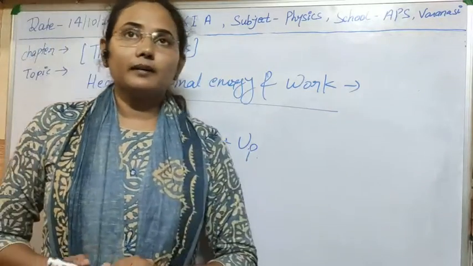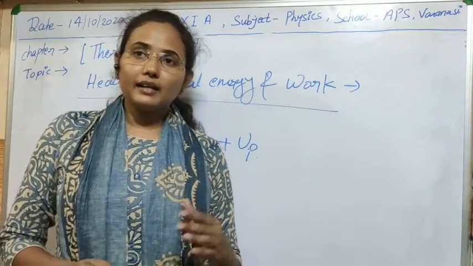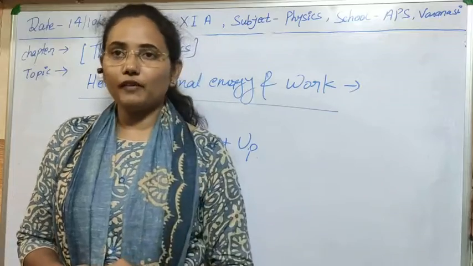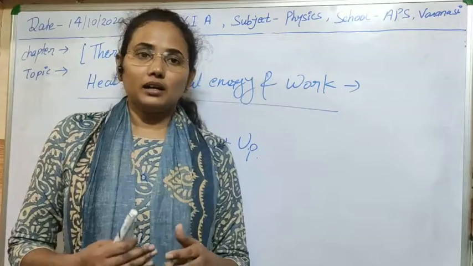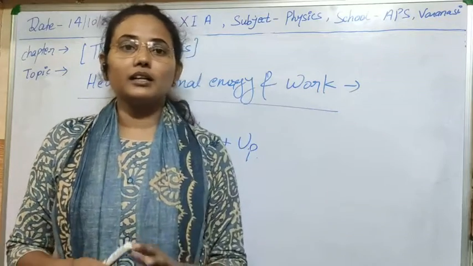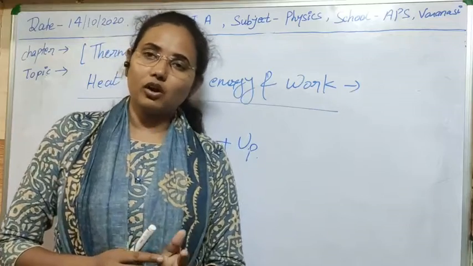Now again, the internal energy can be changed, means it can increase or decrease, with the help of two factors. When we change the temperature of the system, then internal energy will change, and if we change the pressure of the system, then it will also change.